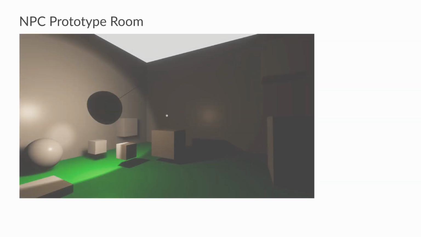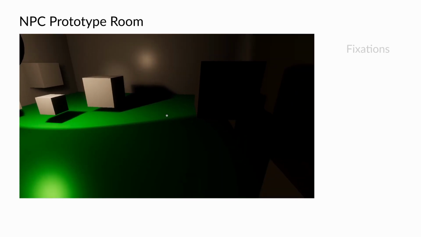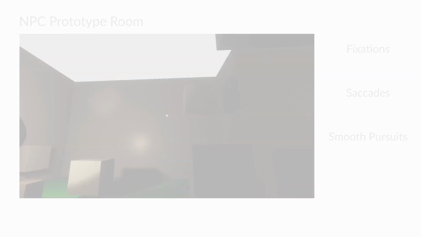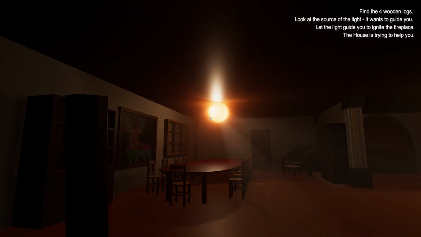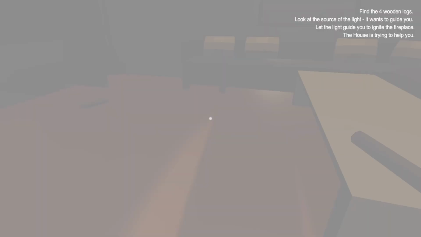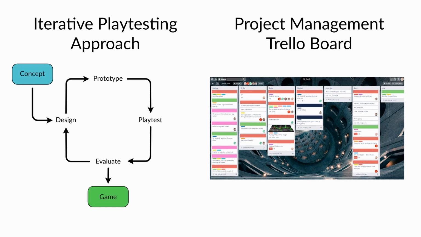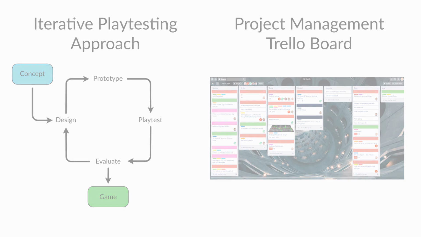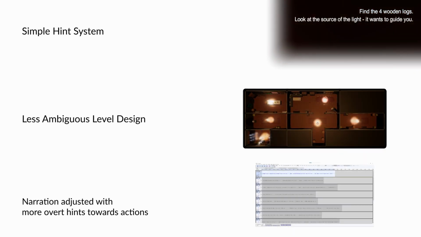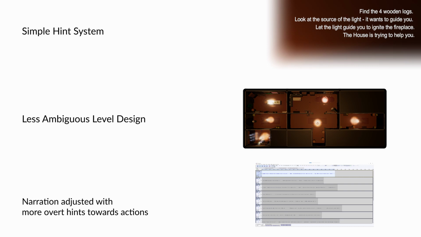The house's behavior was modeled to simulate fixations, saccades, and smooth pursuits, utilizing the lamps inside the house as eyes. The Tobii eye tracking SDK was used to have the house's behavior be dependent on the player's gaze. During development, we utilized an iterative playtesting approach. This helped us improve sections and mechanics of the game and reduce unintentional ambiguity in our design. From the feedback we received, we built a simple hint system, adapted the narrative and sound design, and finally increased the intelligibility of our game mechanics.